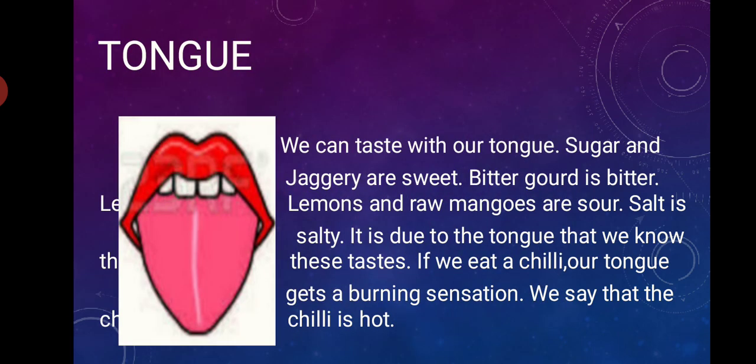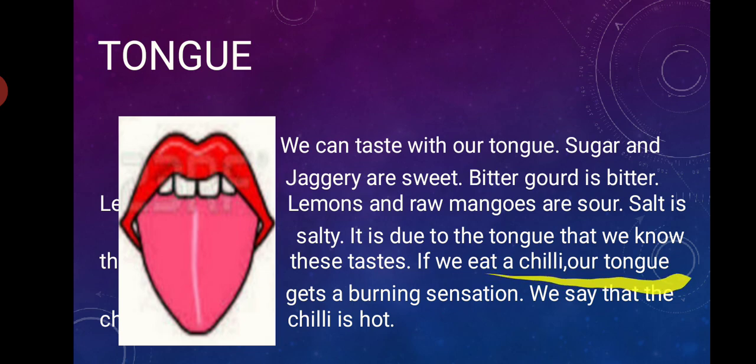Now the third one is tongue. We can taste with our tongue. Sugar and jaggery are sweet. Bitter gourd is bitter. Lemons and raw mangoes are sour. Salt is salty. It is due to the tongue that we know these tastes.